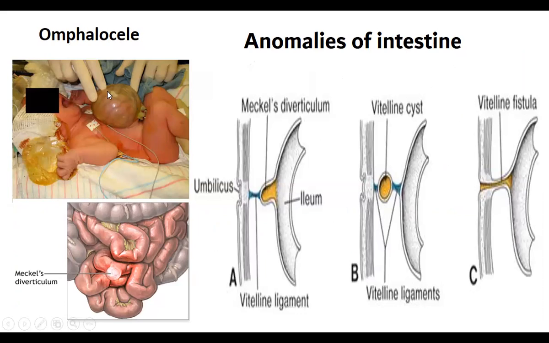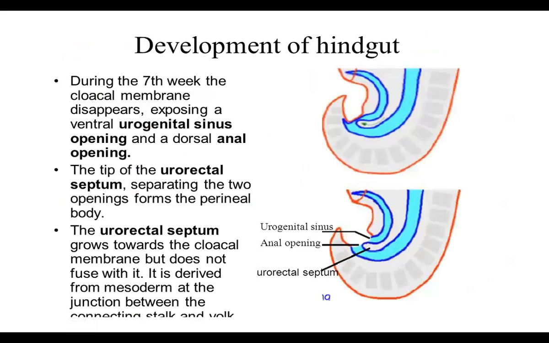This is the condition of the omphalocele, where the intestines have come out and are covered by the amnion. So it is transparent, so you can see the intestines, as well as there is improper development of the abdominal wall. This is a condition of Meckel's diverticulum where it is inflamed and it mimics the symptoms of appendicitis. And here you already see this picture where you can see the Meckel's diverticulum. Sometimes there can be a vitelline cyst and sometimes there can be a vitelline fistula. So all these are some of the important congenital anomalies which develop from the proximal and middle part of the gut.